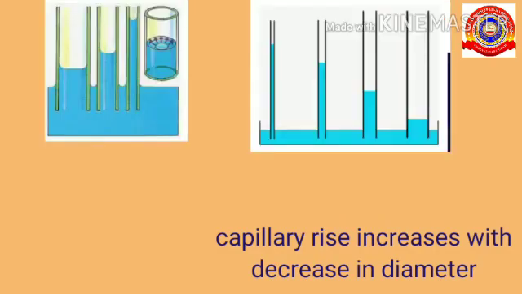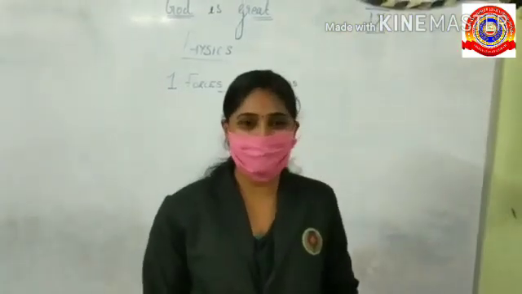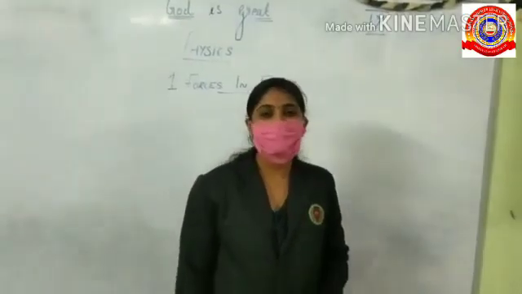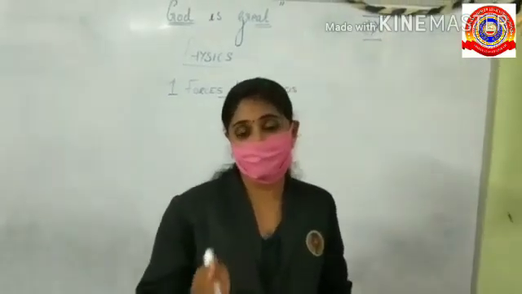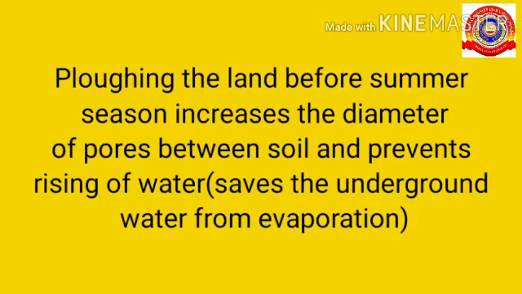That is, when the diameter of the minute holes or tube changes, the capillary rise also changes accordingly. This is the reason farmers plough the land before the summer season. Ploughing the land before the summer season increases the diameter of the pores in the soil and decreases the rise of water. It preserves the underground water.